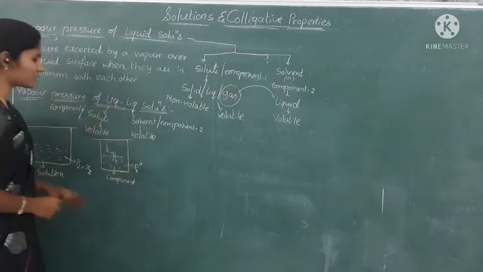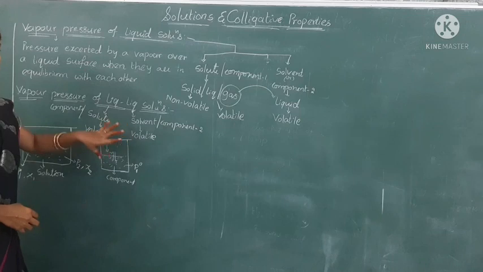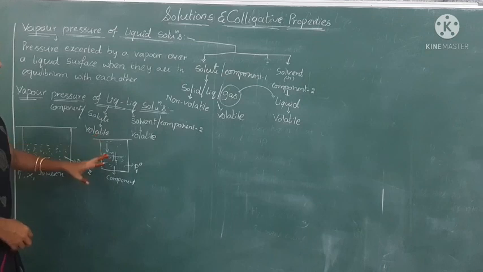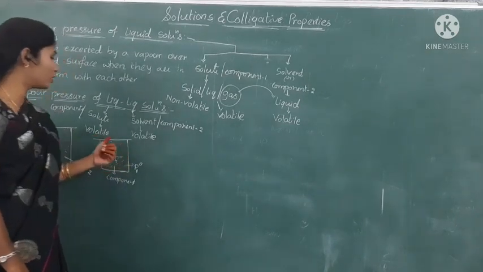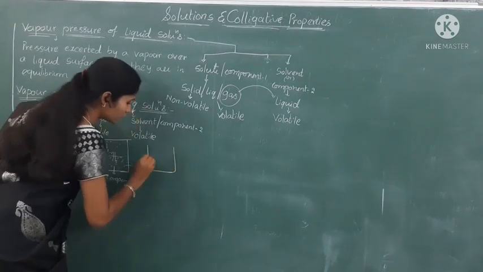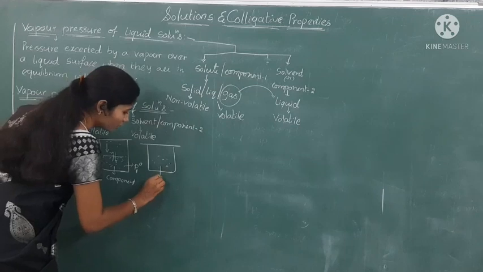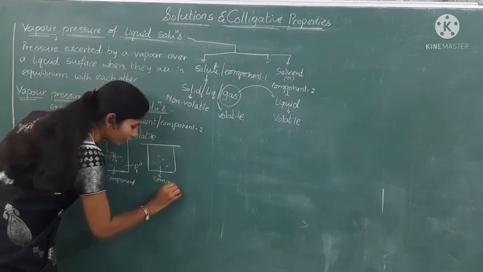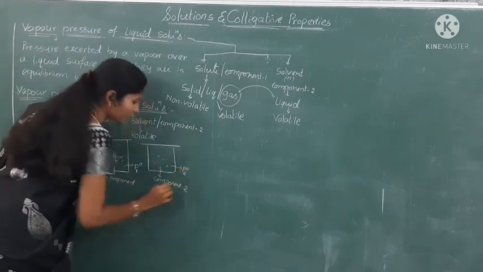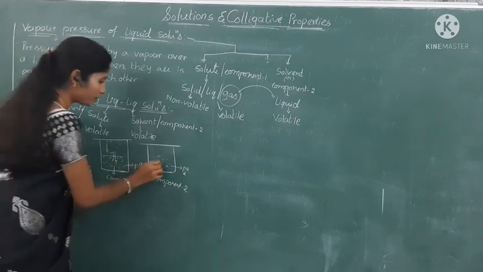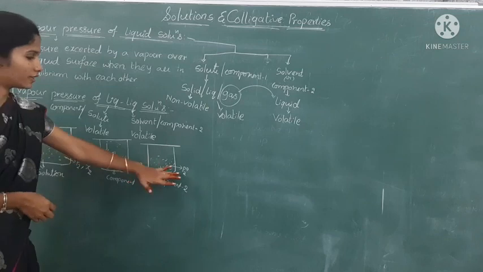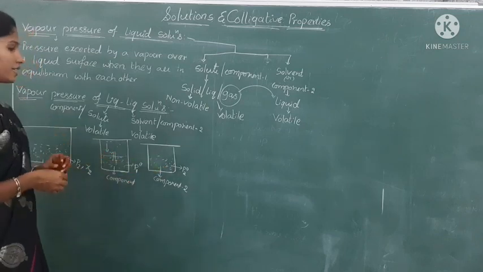Why are we taking P1 naught? Because it is a pure substance. We are not adding anything to it. We are taking one component only in this container. So that's why the pressure exerted by this compound is called P1 naught. It is a pure one. And take the other one also in the same way. Take component 2, so this contains component 2. Here also we can observe the pressure that can be taken as P2 naught, because it is the pressure exerted by the second component in a pure form, so that is taken as P2 naught.